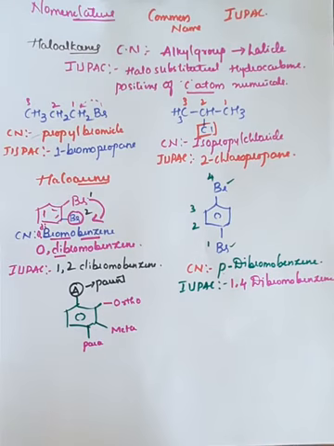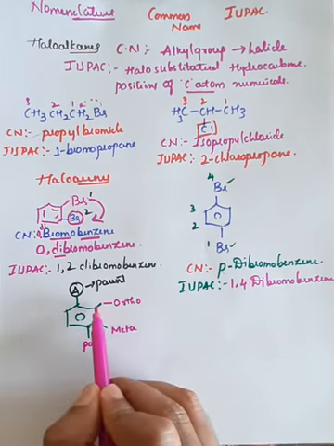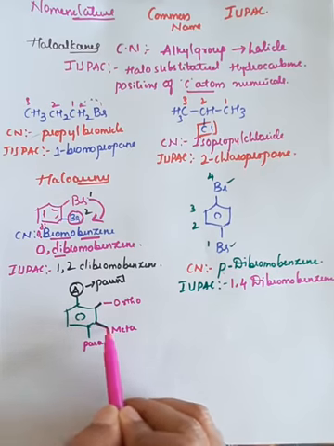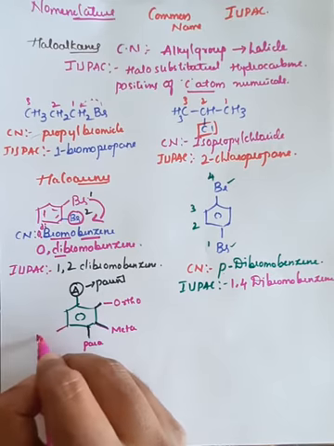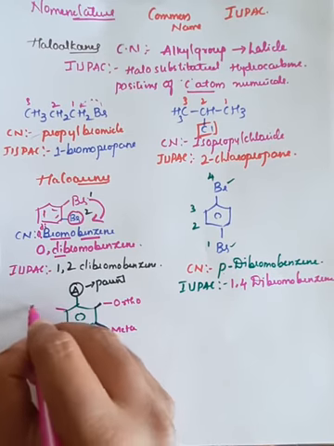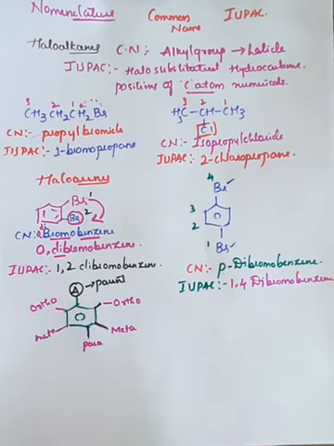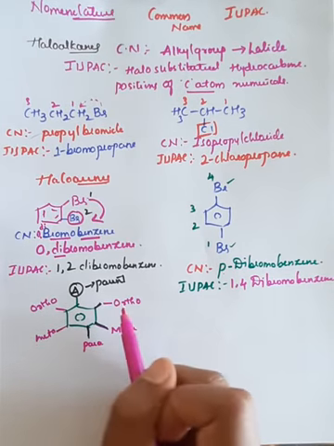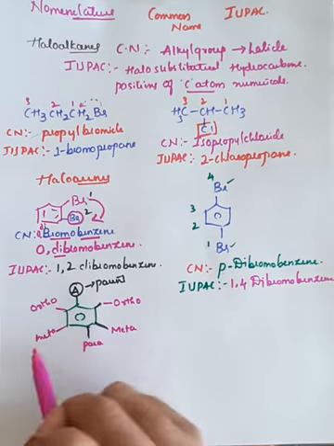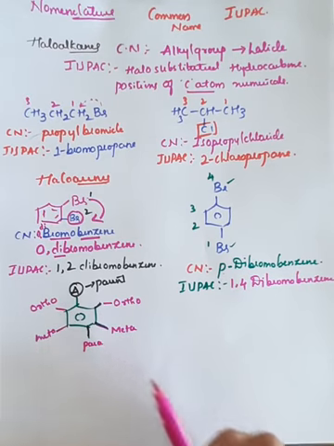You must know the positions, right? So this position is called the ortho position, this position is called the meta position, and this position is called the para position. Similarly, here also it is meta, and here it is ortho. Which means in the benzene ring, there are 6 positions: 2 will be ortho, 2 will be meta, and 2 will be para.